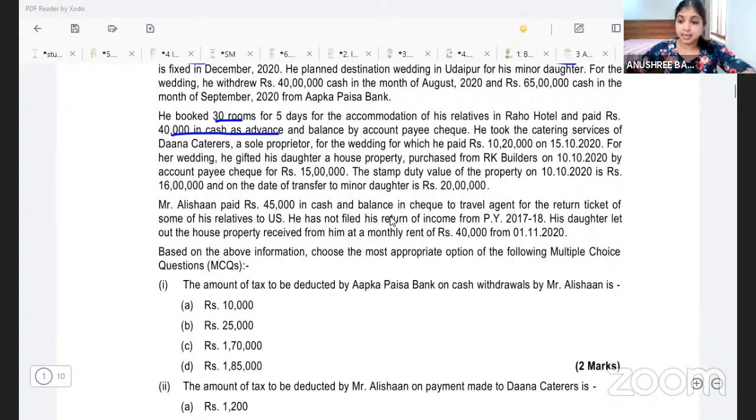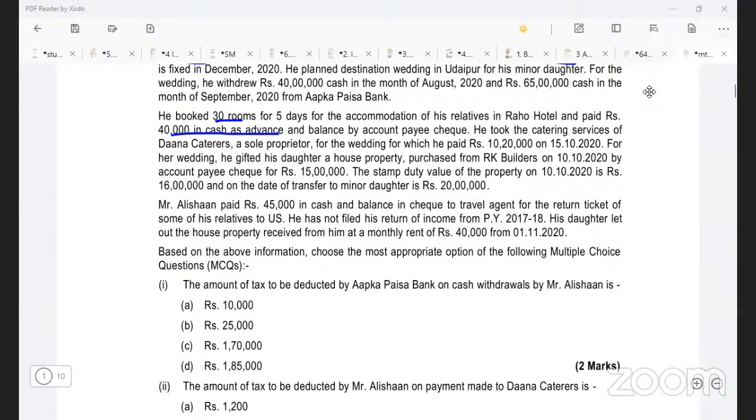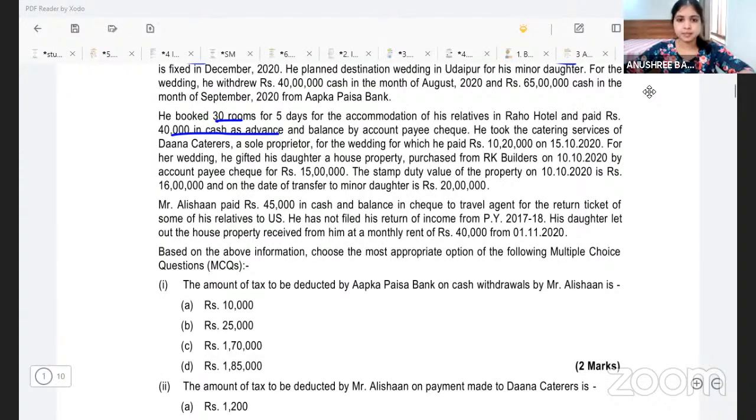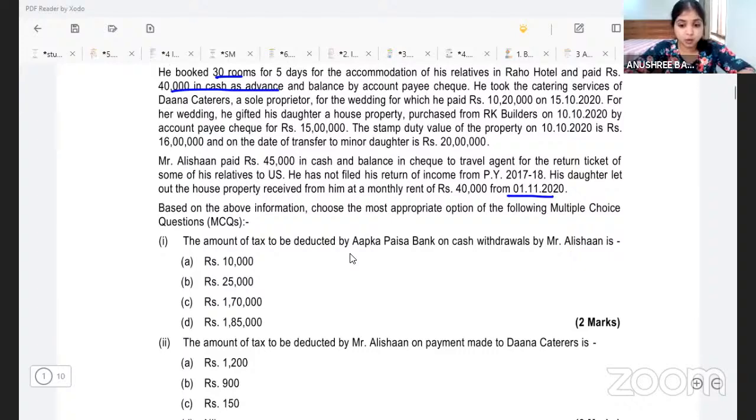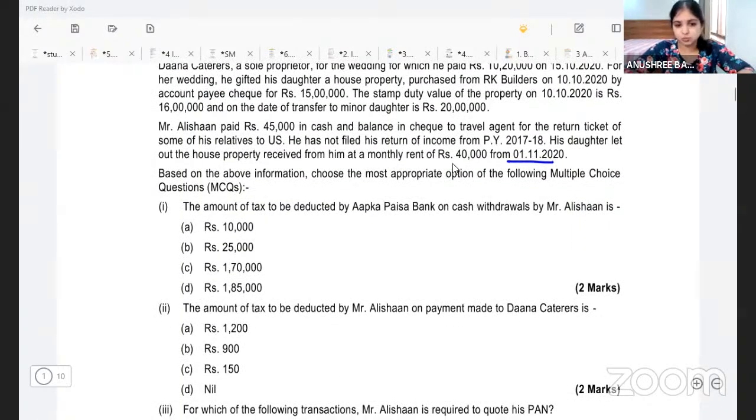Then Mr. Alishan paid rupees 45,000 in cash and the balance by cheque to a travel agent for the return ticket of some of his relatives to the US. He has not filed his return of income from previous year 17-18. His daughter let out the house property received from him at a monthly rent of rupees 40,000 from 1st November 2020. Based on the above information, choose the most appropriate option of the following MCQs.